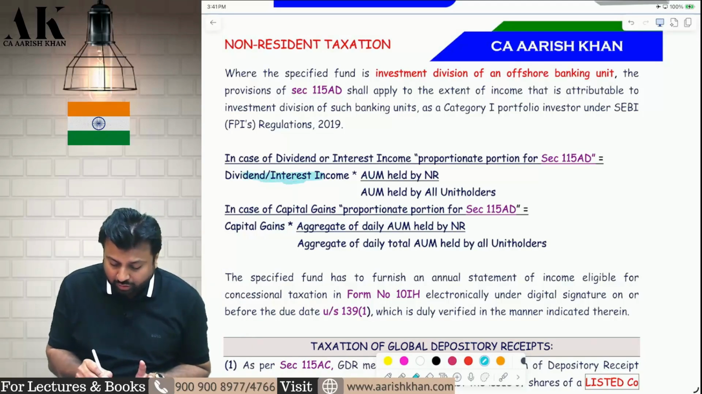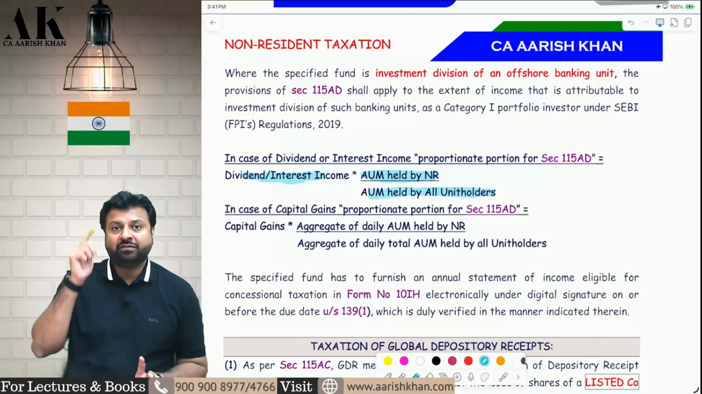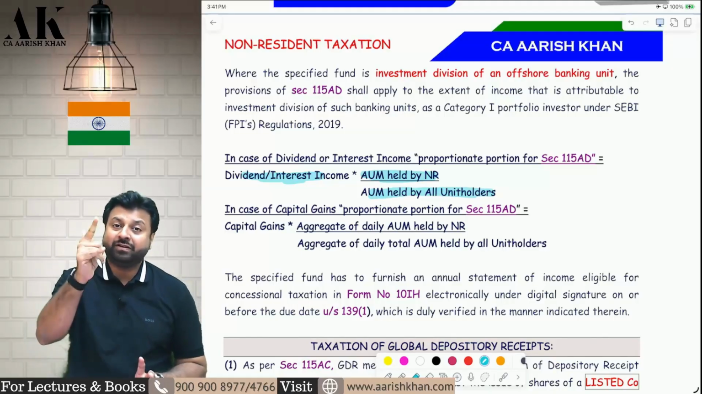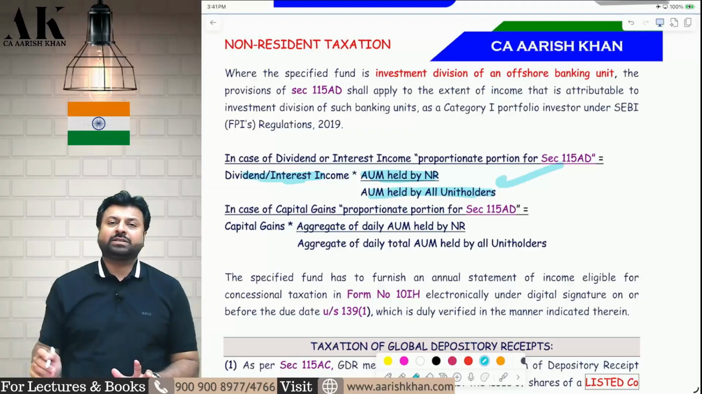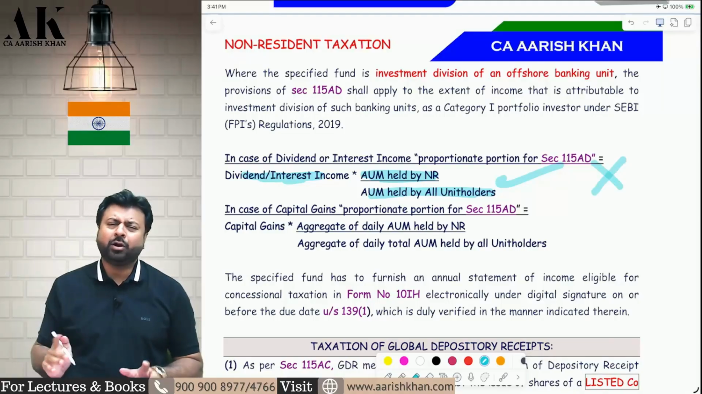Suppose 100 crore into asset under management held by non-resident is what? 50 crore. And total asset under management is 150 crore. So therefore, only 50 divided by 150 will be subject to exemption. Full amount will not be subject to exemption. I hope it is clear to all of you, but this is not very important academically, I can say. This can be important practically.